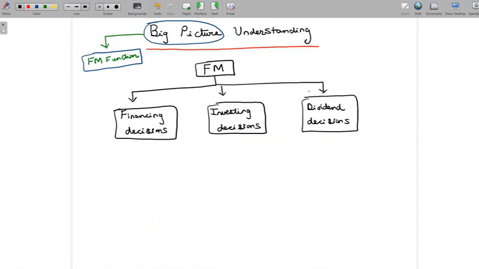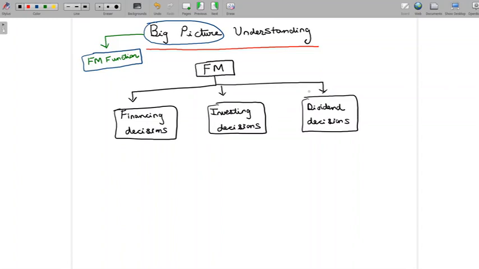So a financial manager who is discharging his responsibility, who is managing finance, is basically taking these three decisions: financing decisions, investing decisions, and dividend decisions. And all the topics that we have been discussing till now, we were able to classify them in one or more of these decisions. We have discussed capital budgeting and risk analysis in capital budgeting, which we classified in investing decisions. Then we have discussed EBIT to EPS analysis.